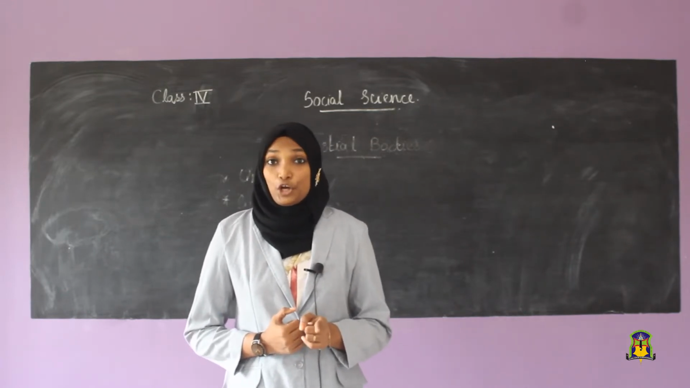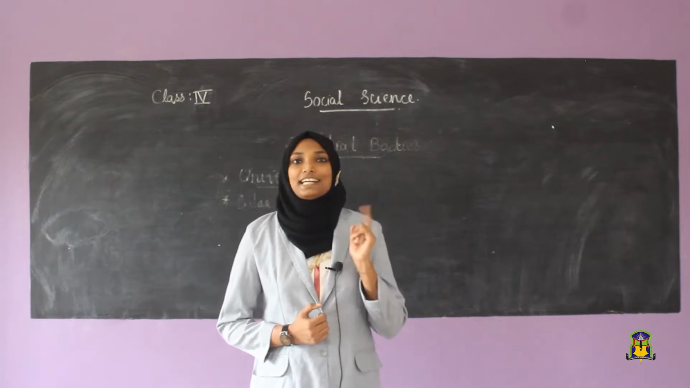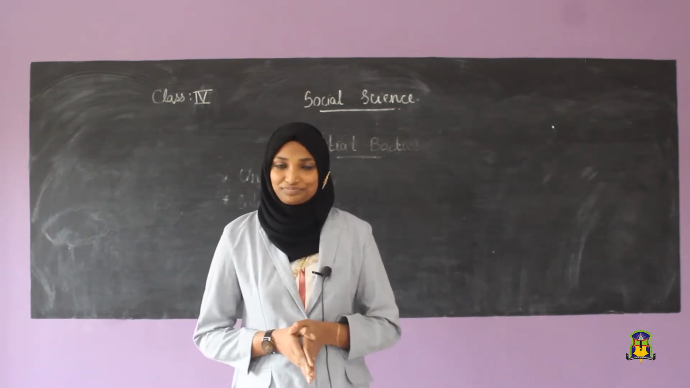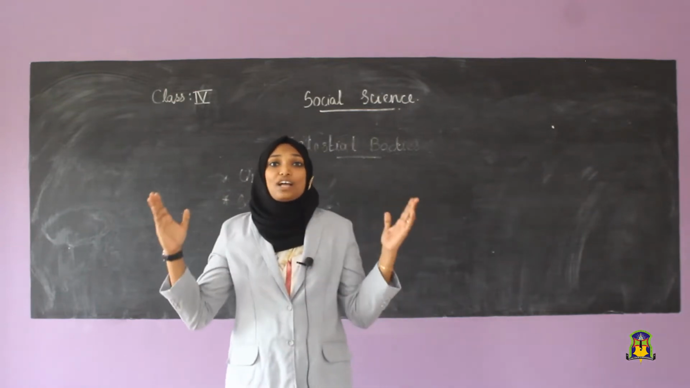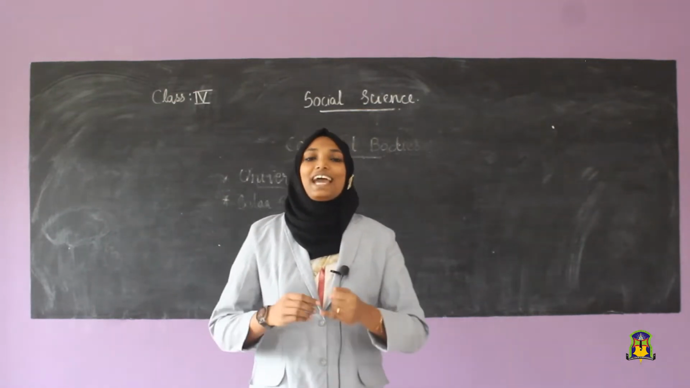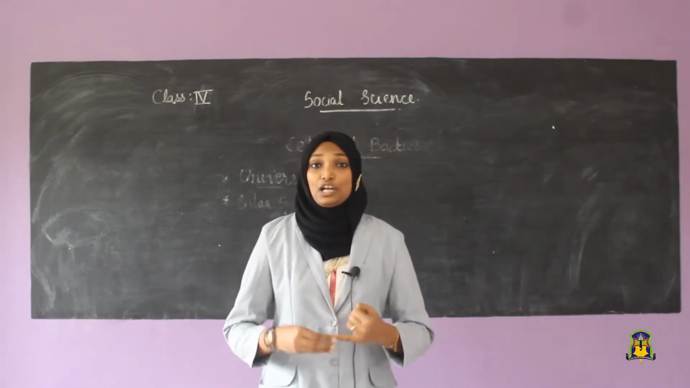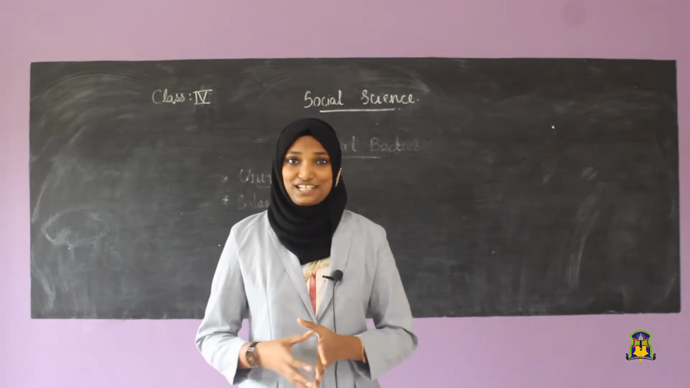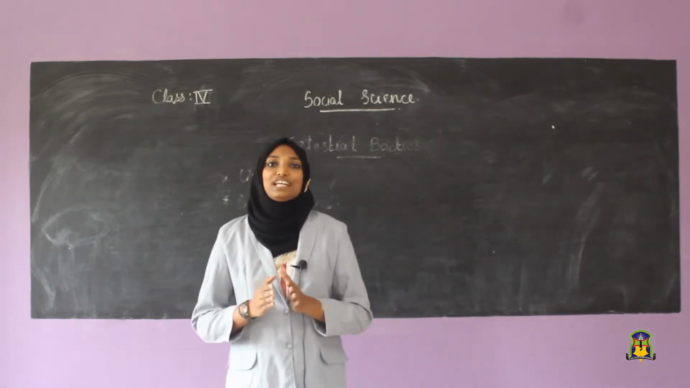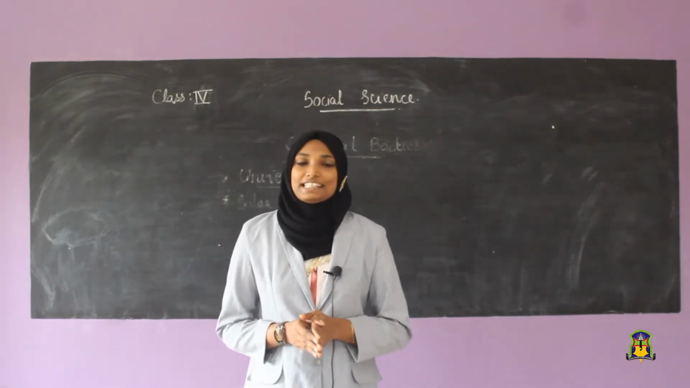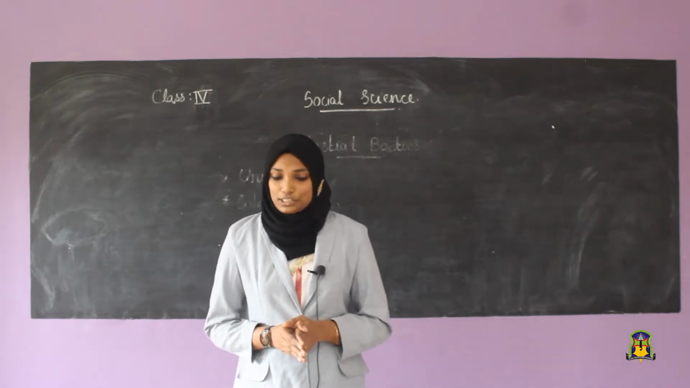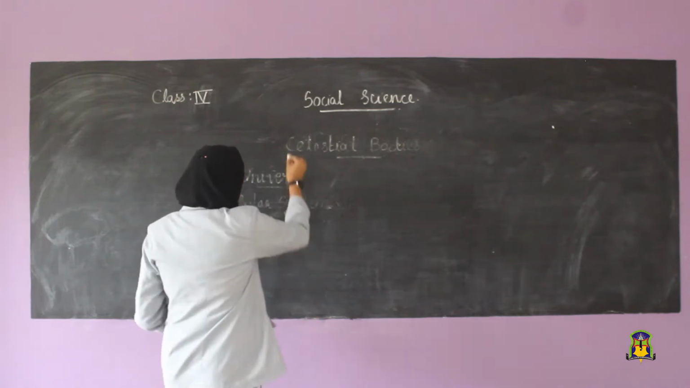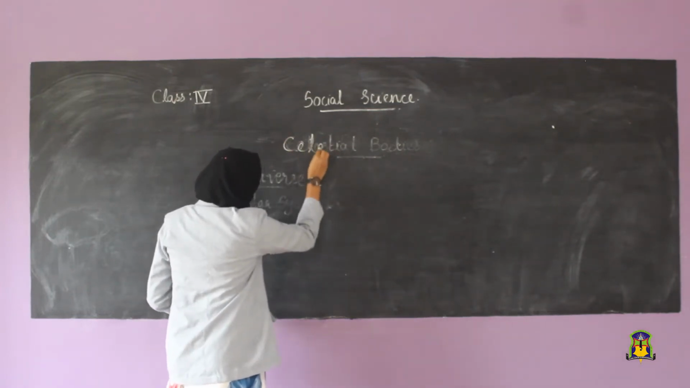Do you observe the sky during day and night? Yes, we do. During daytime, we can see the sun. At night, we can see the stars and moon. In our vast open space, we can see the sun, stars, planets, satellites, etc. Those heavenly bodies are called celestial bodies. So, our first lesson is about celestial bodies.